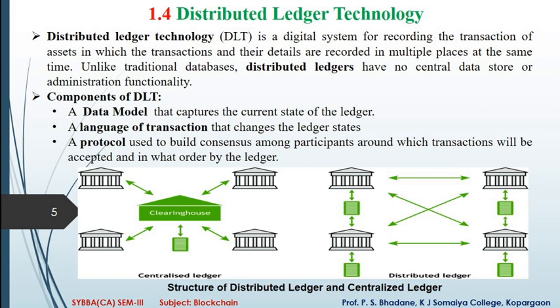Here is the diagram, the structure of a distributed ledger and a centralized ledger. This is a centralized ledger, where the ledger is stored in this one place. In distributed, each node has a copy of the ledger, that is a distributed ledger. Here there is one ledger. These are the four nodes in each diagram.